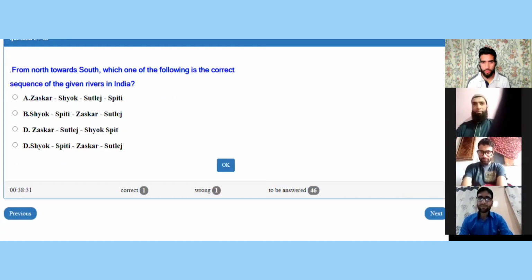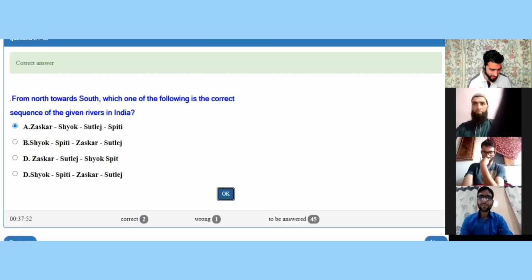From north towards south, which one of the following is the correct sequence of the given rivers in India? Zaskar, Shyok, Satluj, Spiti; Shyok, Spiti, Zaskar, Satluj; Zaskar, Satluj, Shyok, Spiti; or Shyok, Spiti, Zaskar, Satluj? Twelve more seconds to answer. 9 seconds, 8, 7. A part. Let me submit the answer. Yes, it is the right answer. So well done, Mr. Abrar.